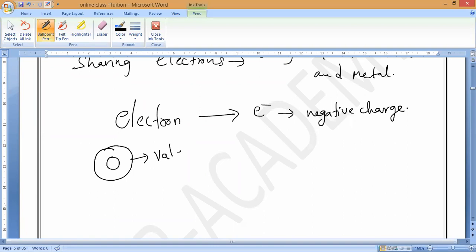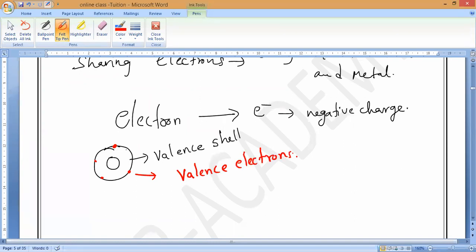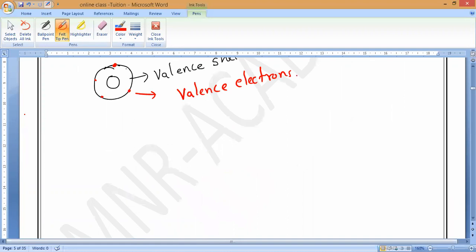What should we call them? Valence electrons. Is it okay? These are the things you have to remember. Any doubt in this? Please respond. Clear? Yes or no?